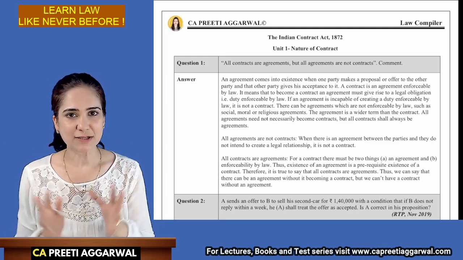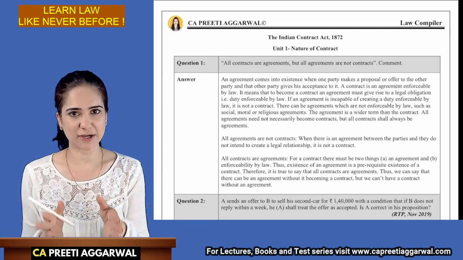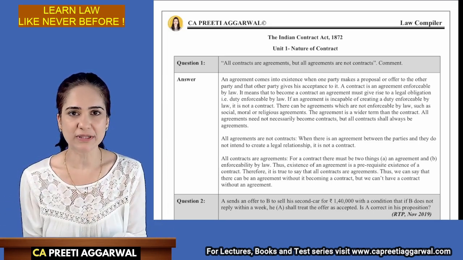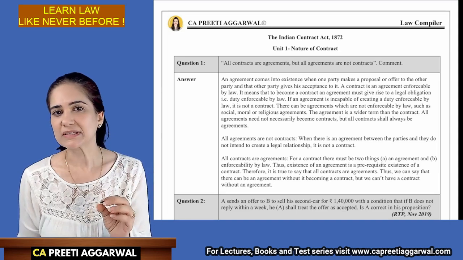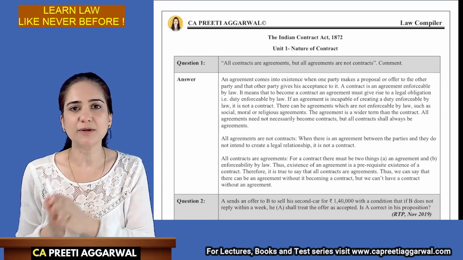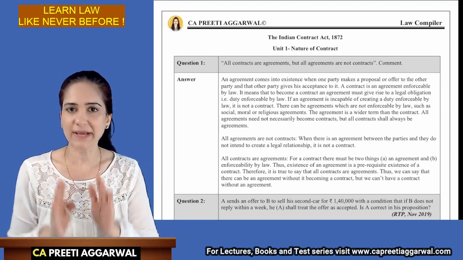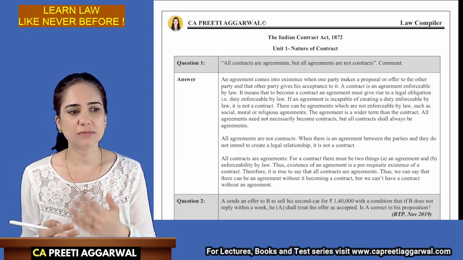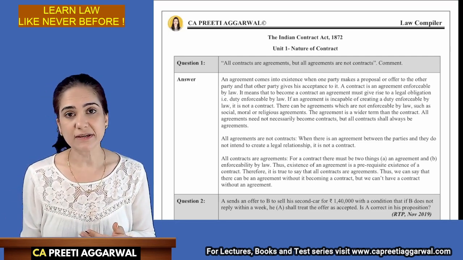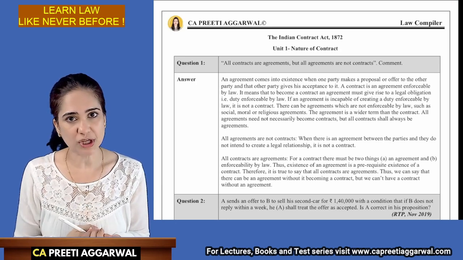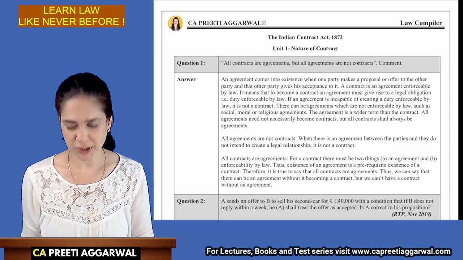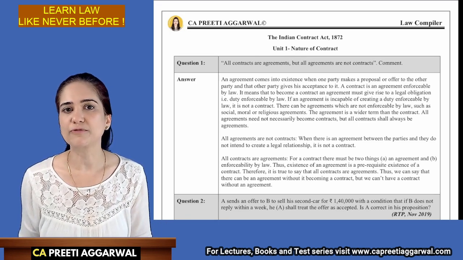So the plan is such that in today's session, I'm just going to give you an introduction of how we are going to go about these sessions. We are going to discuss the most important questions from Unit 1 and 2 of Contract Act. That is today's agenda. So once you know how we are going to discuss, in the next lecture, you can first revise those chapters and then watch these revision sessions. All right. So in today's session, I'm only going to discuss Unit 1 and 2 of the Indian Contract Act.